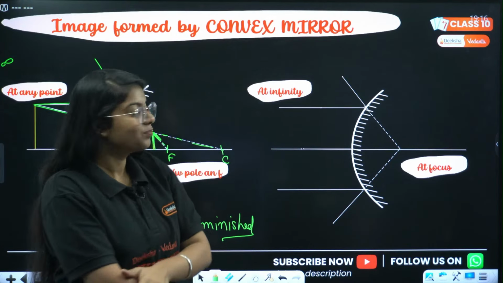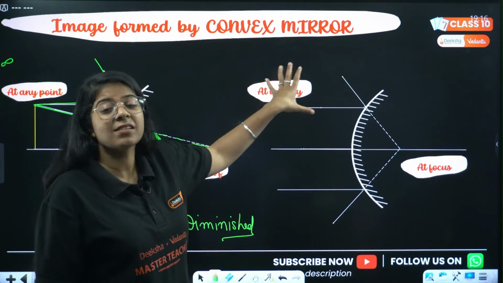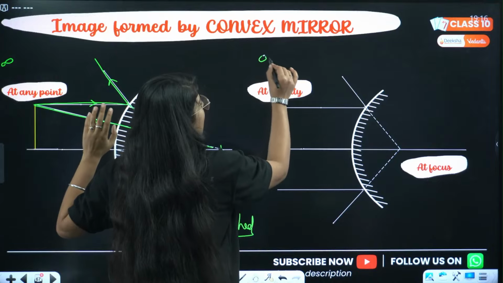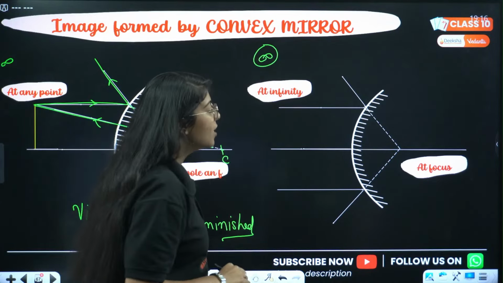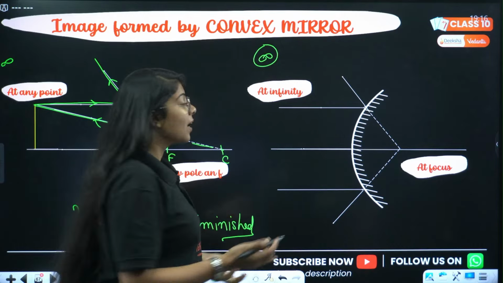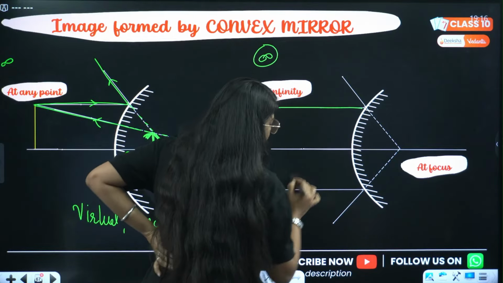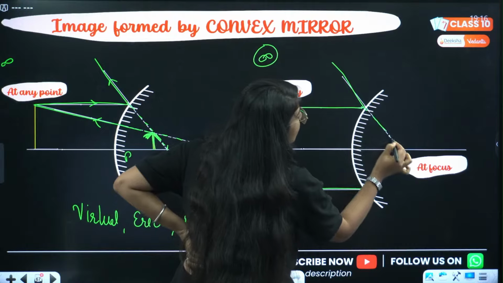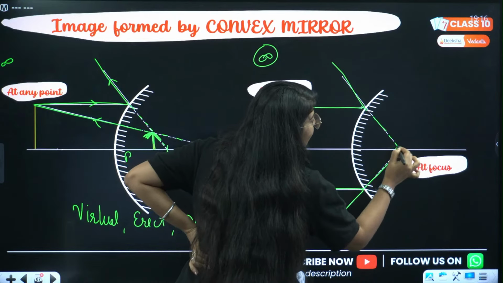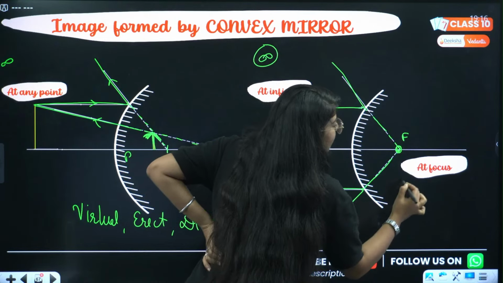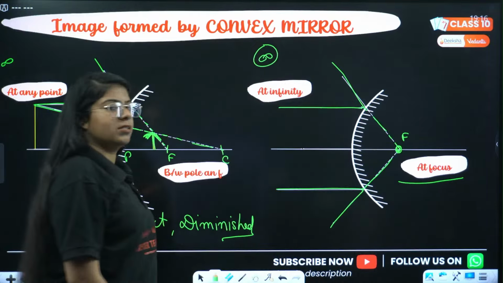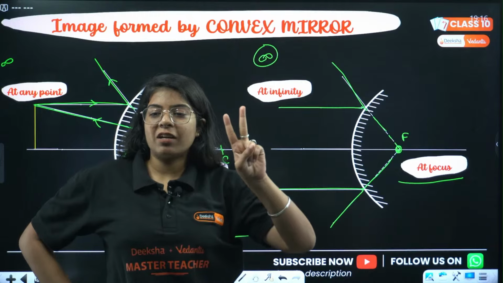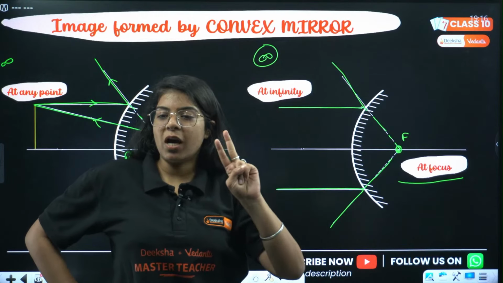ठीक है, चलो। The second case, the object is at infinity. So this is very basic. Rays will go parallel. They will deflect, and if we extend them backwards, we'll see that they are coming from focus. So image will be made at focus. ठीक है, दोनों cases of convex mirror are done. दोनों cases of concave mirror are done. बता दो जल्दी से, कोई डाउट है तो जल्दी।